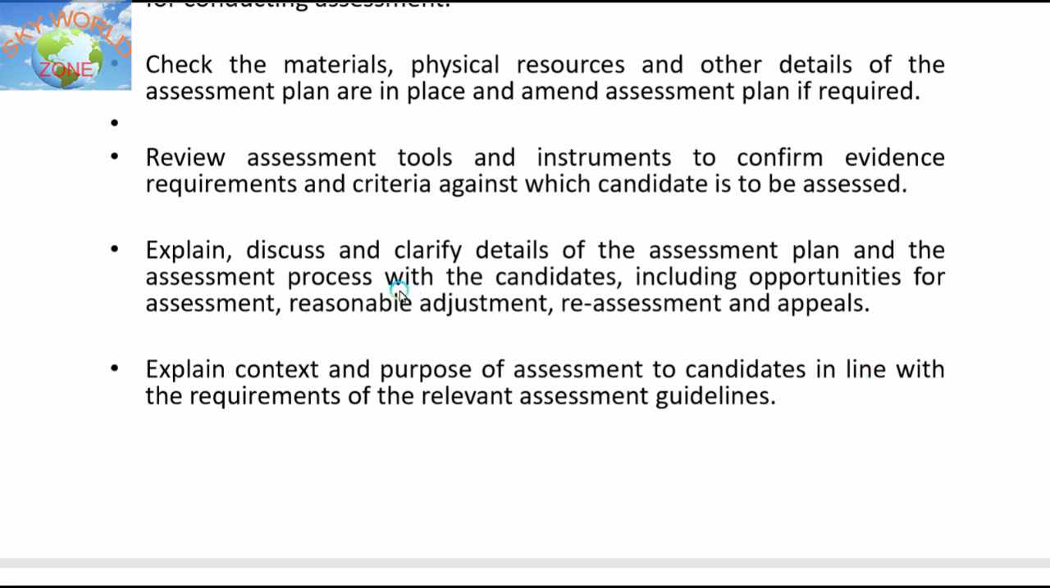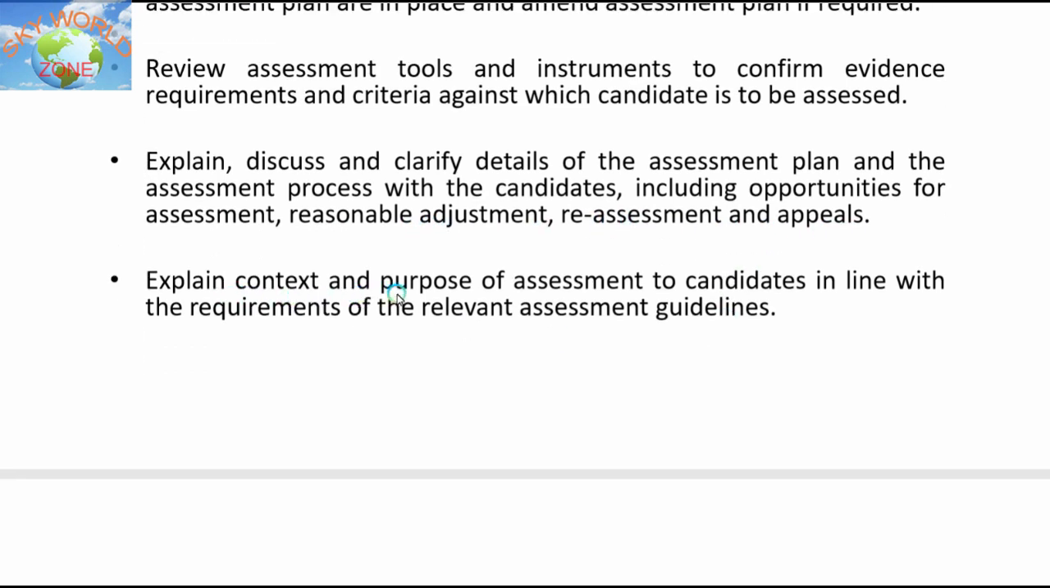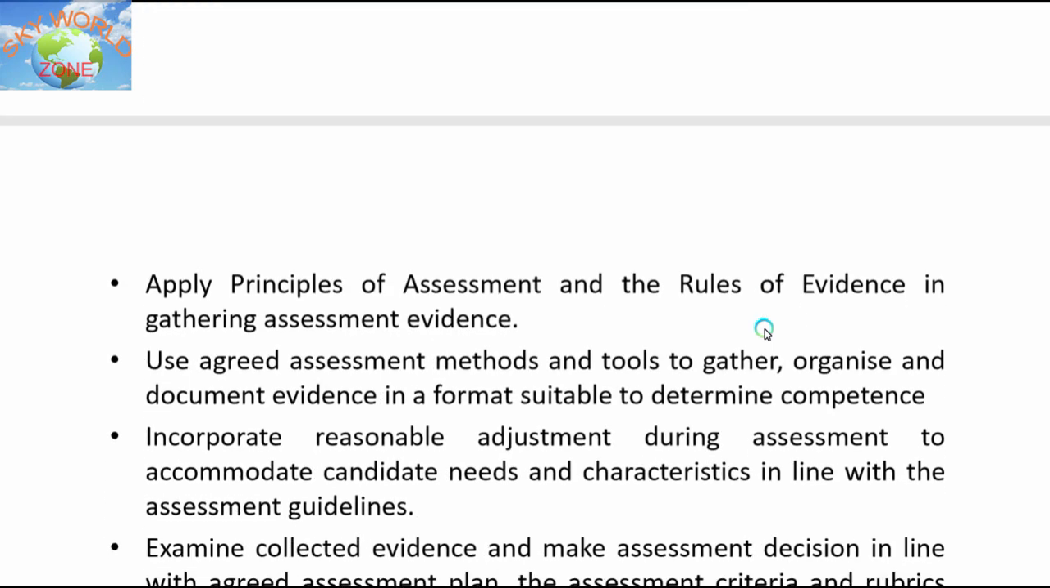Explain, discuss and clarify details of the assessment plan and the assessment process with the candidates, including opportunities for assessment, reasonable adjustment, reassessment and appeals. Explain context and purpose of assessment to candidates in line with the requirements of the relevant assessment guidelines.